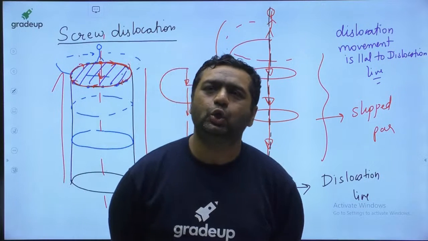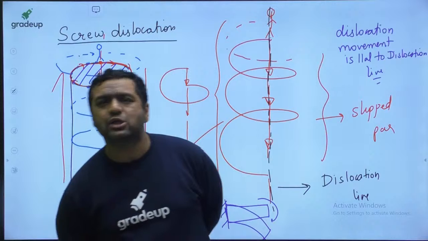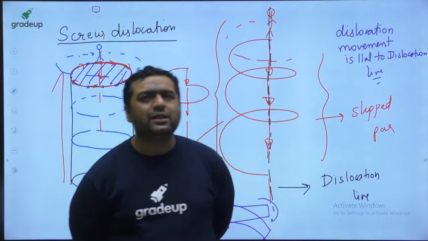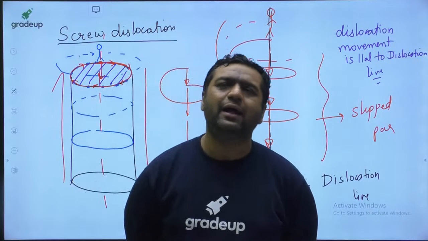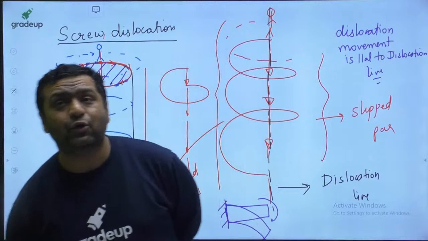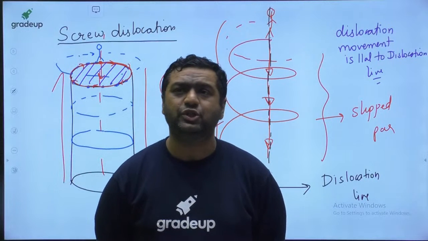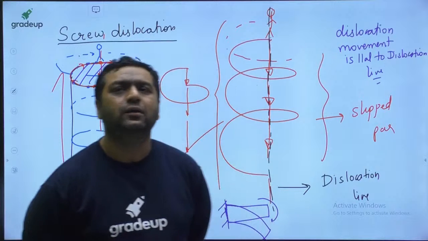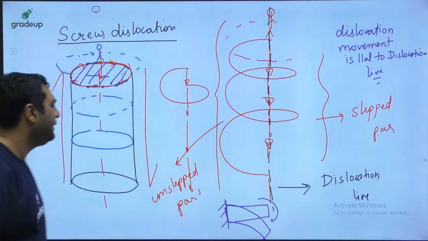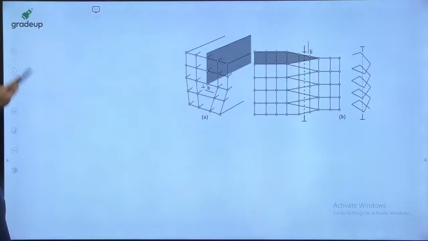Edge dislocation at lower. Yes, guys, this is the answer to this question. Edge dislocation will be occurring at lower temperature. Screw dislocation will be occurring at higher temperature. Yes. Very good. That's what I wanted to say here.